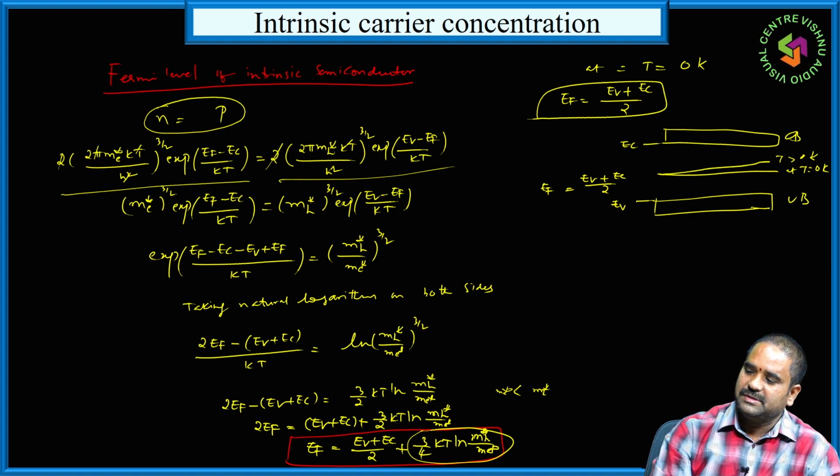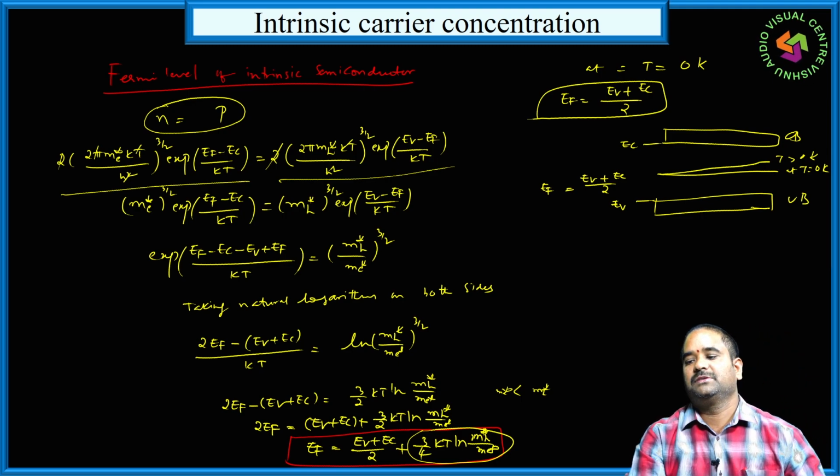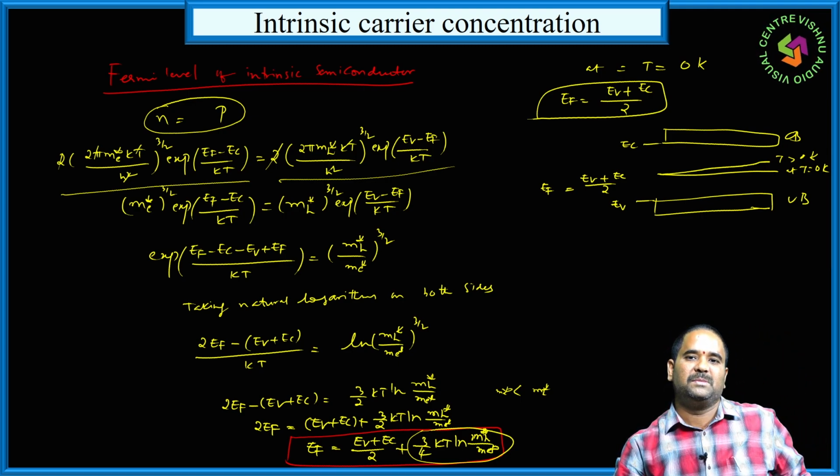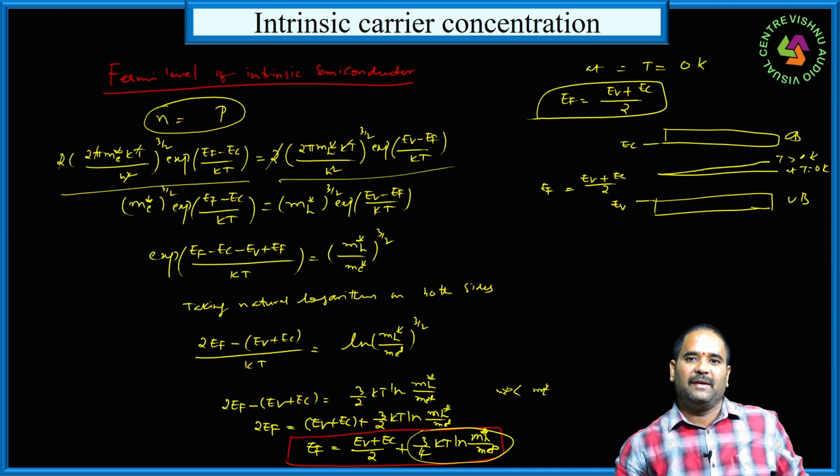At T equal to 0 Kelvin, the term will be 0, then EF is equal to (EV plus EC) by 2, the middle of the energy gap. But as temperature increases, Fermi level also increases towards the conduction band.